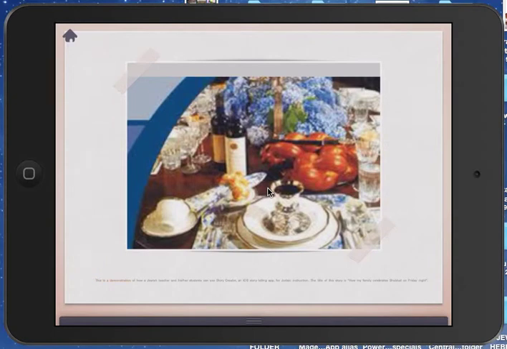Shalom Chavrim. This is a demonstration of how a Jewish teacher and his or her students can use Story Creator, an iOS or Apple storytelling app for Judaic instruction. The title of this story is How My Family Celebrates Shabbat on Friday Night. All right, now we're going to get to the next slide. Hope you can hear it.